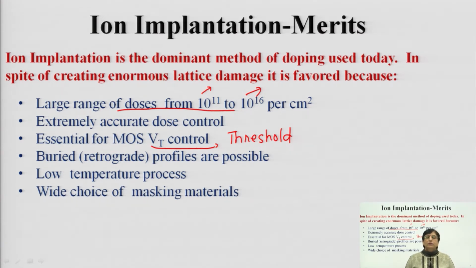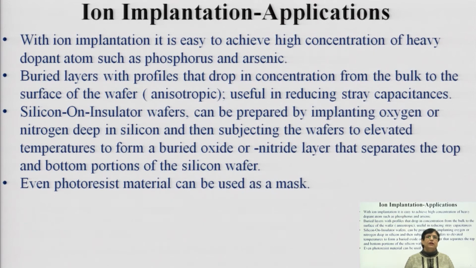You have a wide choice of masking materials. Even your photoresist layer can work as the mask, and thereby you do not have to go for an oxide layer as a mask or a separate mask layer in the case of ion implantation. Even the photosensitive layer, that is the PR coating, can be used as the mask for ion implantation.